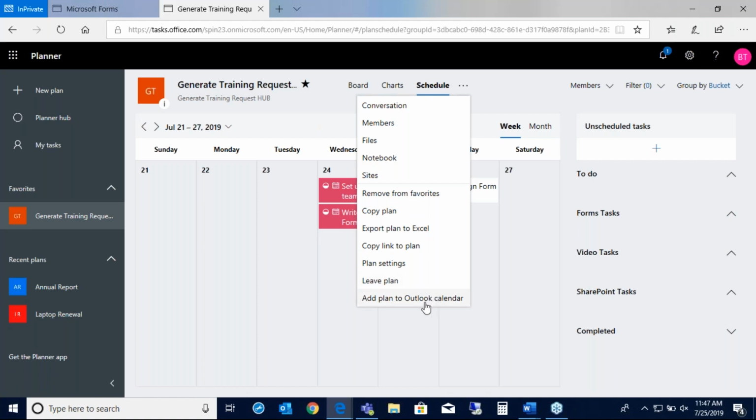And you can also add the plan right to your Outlook calendar. So that schedule view I showed you that I have up on the screen still, that can actually go right into your Outlook calendar so you can see what tasks are coming up.